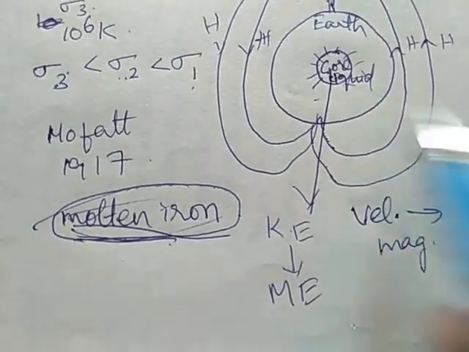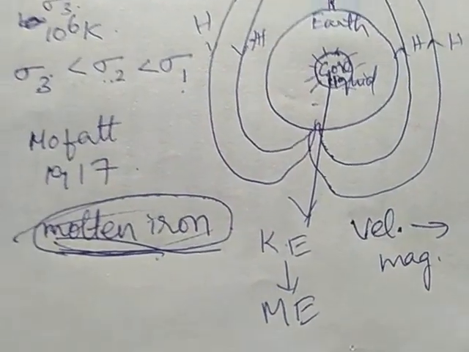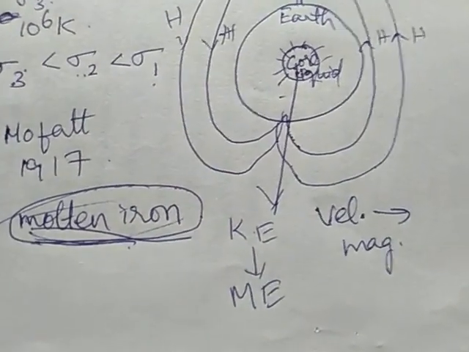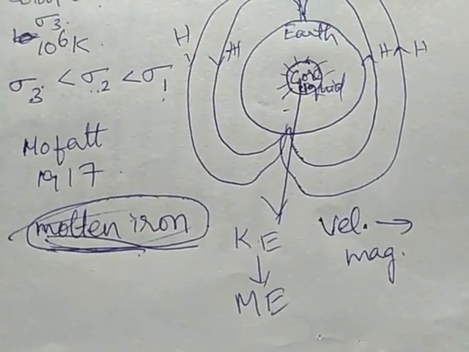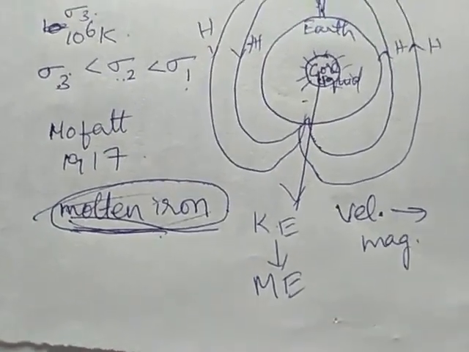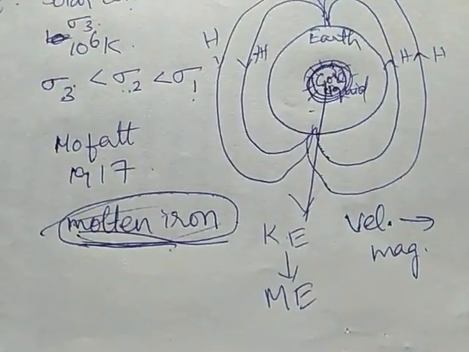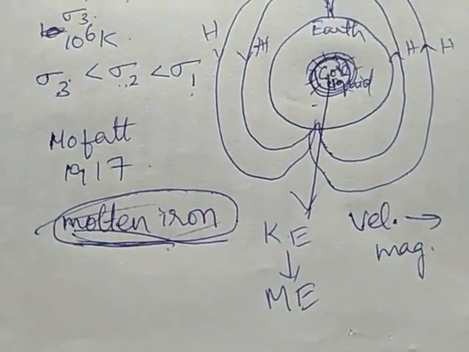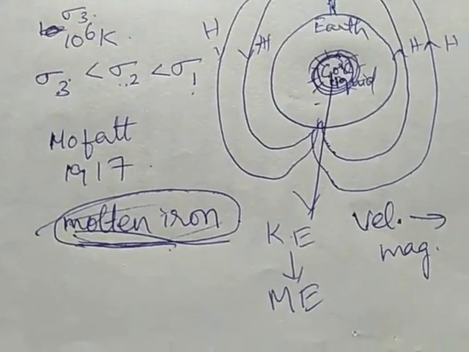It is transferring its motion into a magnetic field. Because of this conversion of velocity into magnetic field in the earth core, the earth's magnetic field is generated and maintained although there is a continuous decay of the magnetic field.